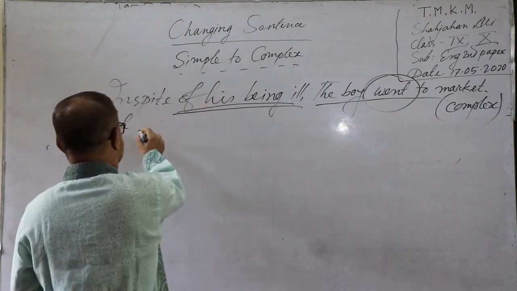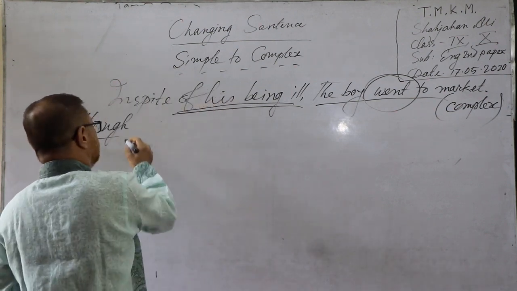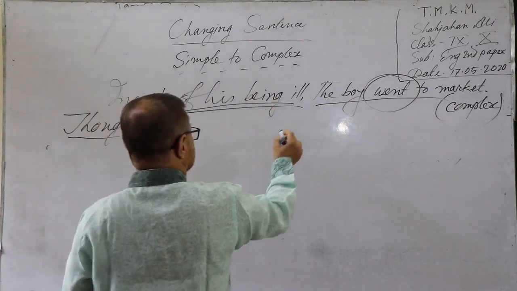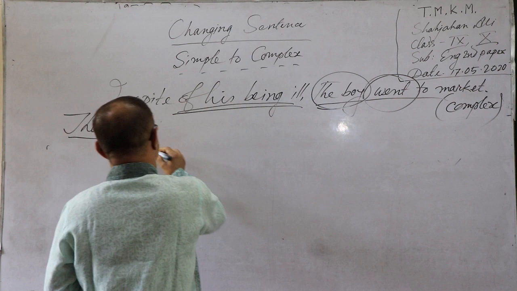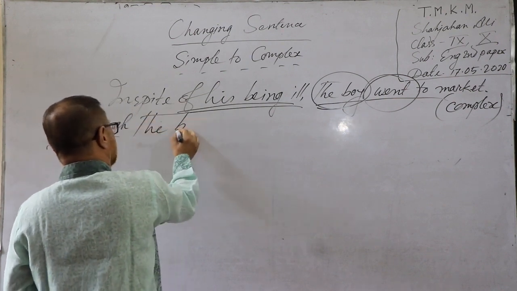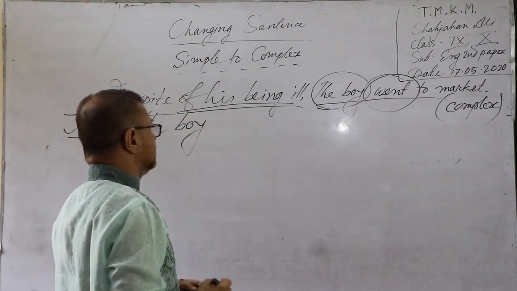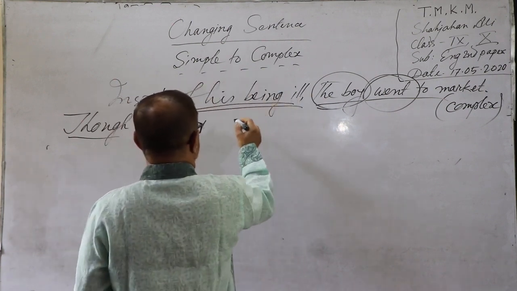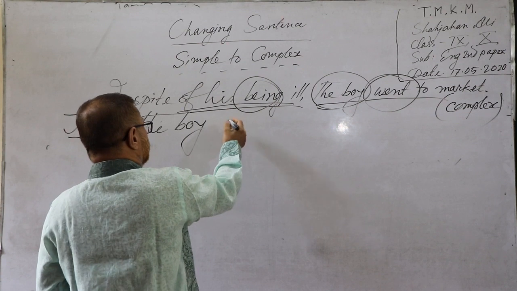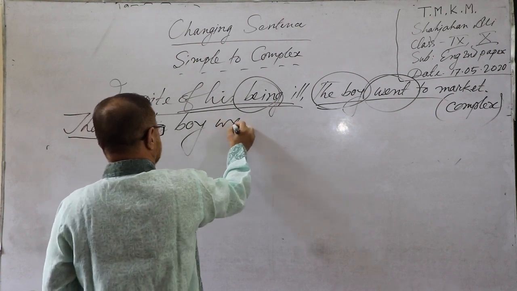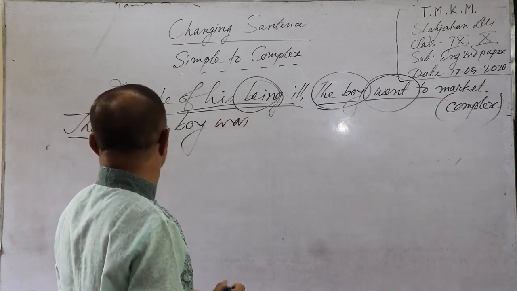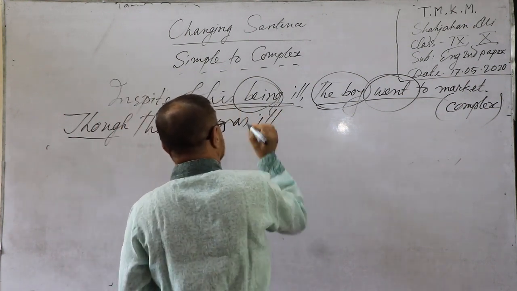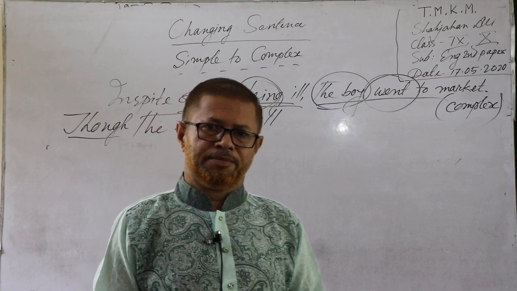The subject is the boy. For past form, you have to use was. Though the boy was ill.